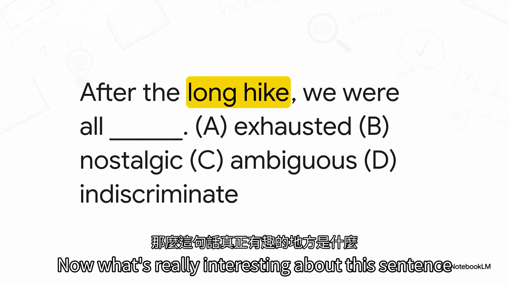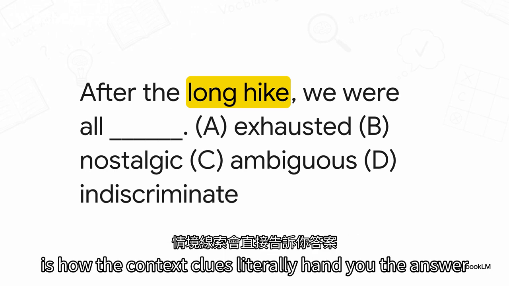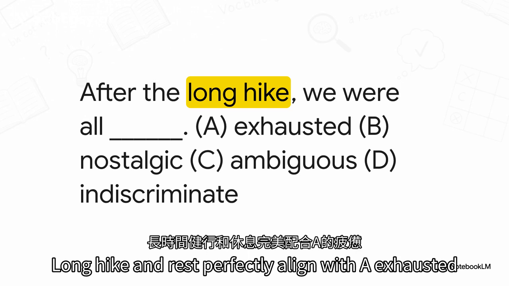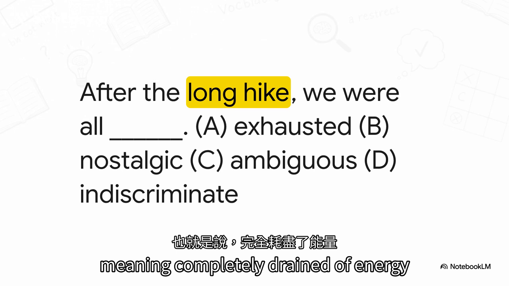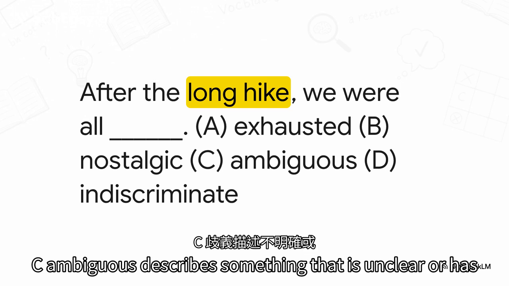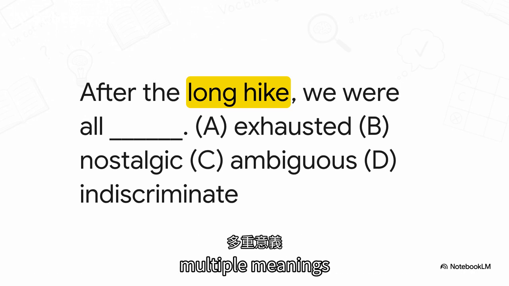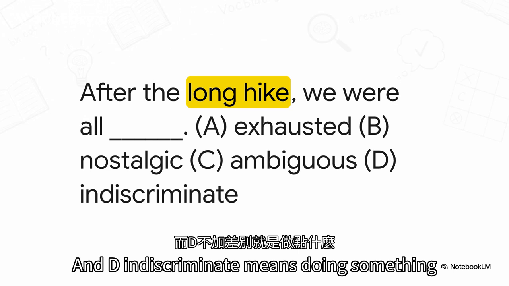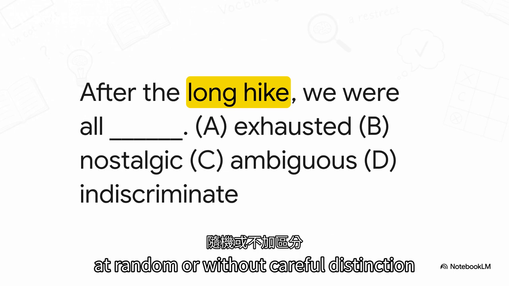Now, what's really interesting about this sentence is how the context clues literally hand you the answer. Long hike and rest perfectly align with A, exhausted, meaning completely drained of energy. Let's dissect the others. B, nostalgic, is longing for the past. C, ambiguous, describes something that is unclear or has multiple meanings. And D, indiscriminate, means doing something at random or without careful distinction.